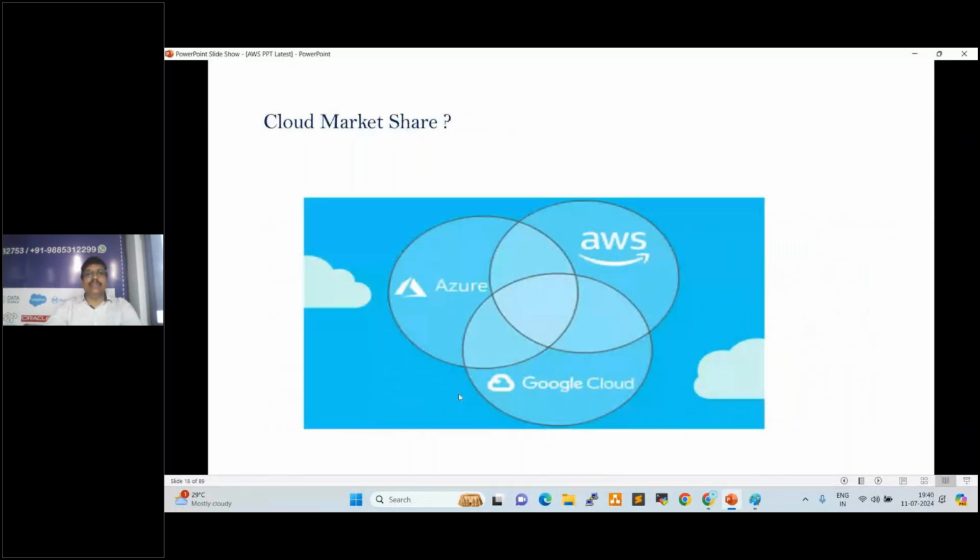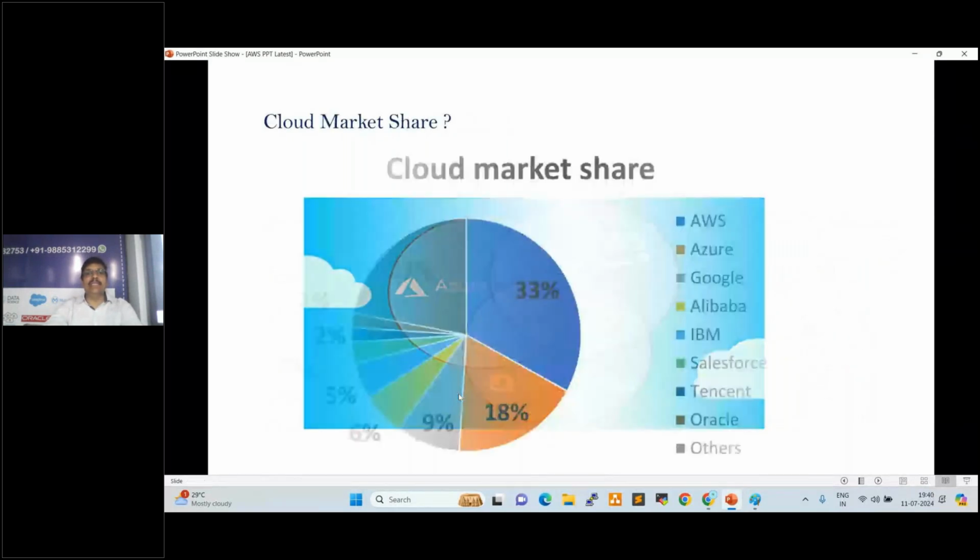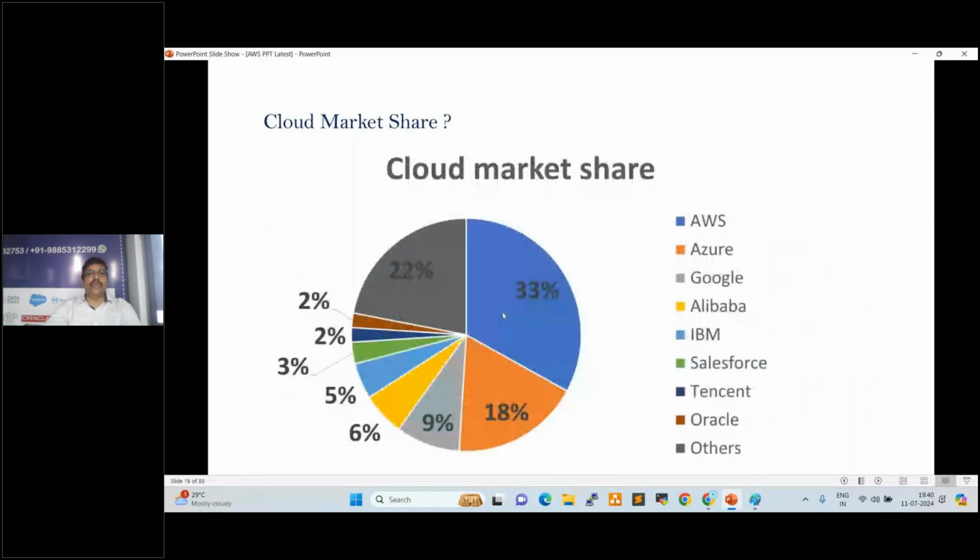See here, in cloud market share, AWS occupies 33%. Azure occupies 18%. Google Cloud occupies 9%, Alibaba Cloud 6%, IBM 5%, Salesforce 3%, Tencent 2%, Oracle Cloud 2%, and other clouds 22%, right?